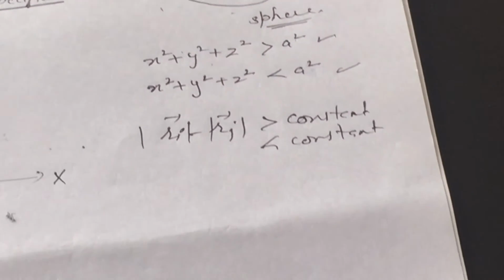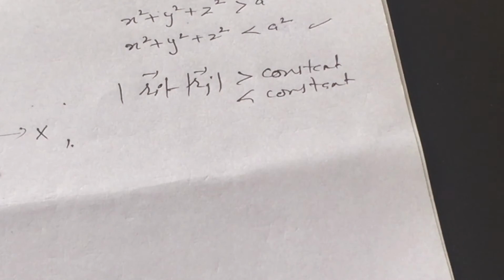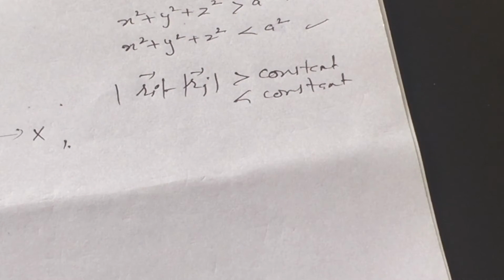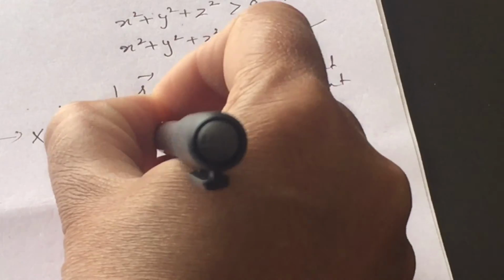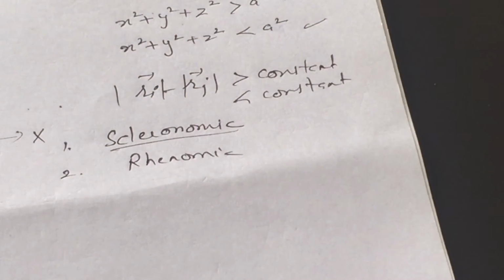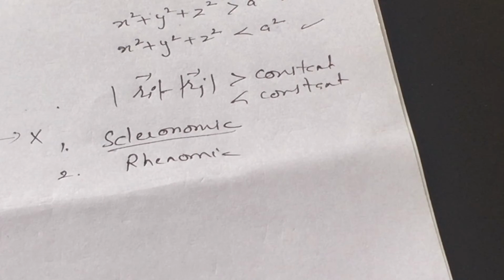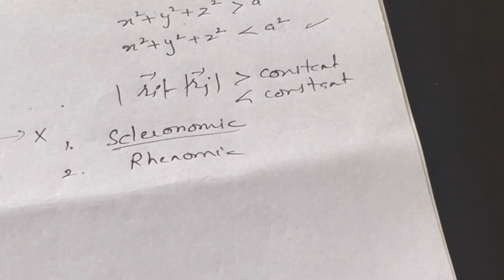Again, there are some constraints which are time based and some constraints which are independent of time. Now, on the dependency of time, whether they are dependent on time or independent of time, we have two types of constraints. One is known as scleronomic constraint and another is known as rheonomic constraint. In case of scleronomic constraints, the constraints are independent of time. It means the motion of the particle which is under constraint, under some physical or geometrical or kinematic restrictions, is not depending upon time.